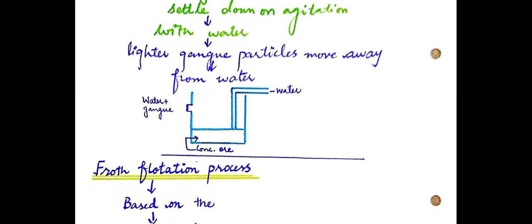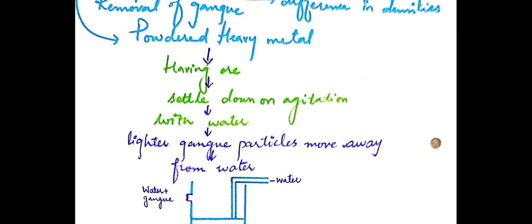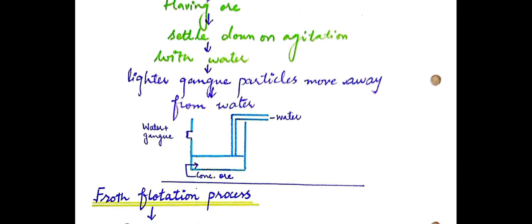I repeat again, what happened during the process? The powdered heavy metal-bearing ore settles down when we shake it, agitate it with water, and the lighter impure particles, which we termed as gangue, the particles which have no value, are removed from the water, and the concentrated ore, the desired metal which we want to extract, settles down at the bottom.